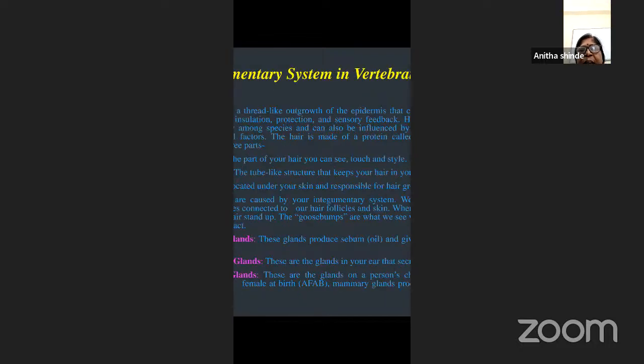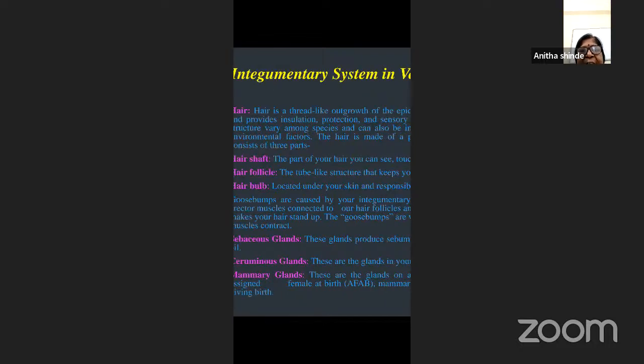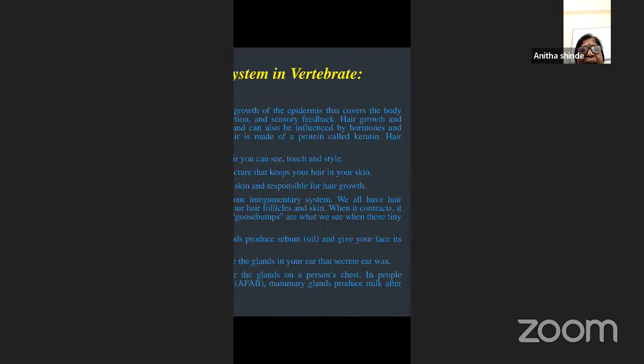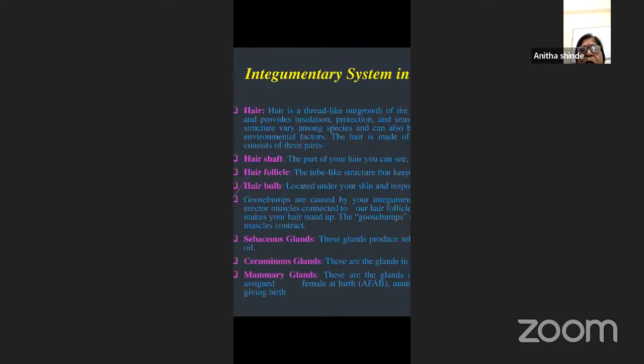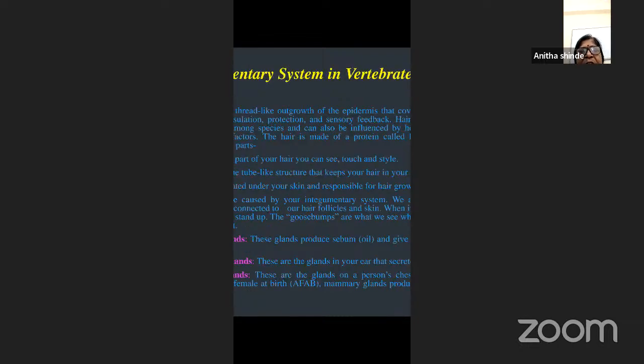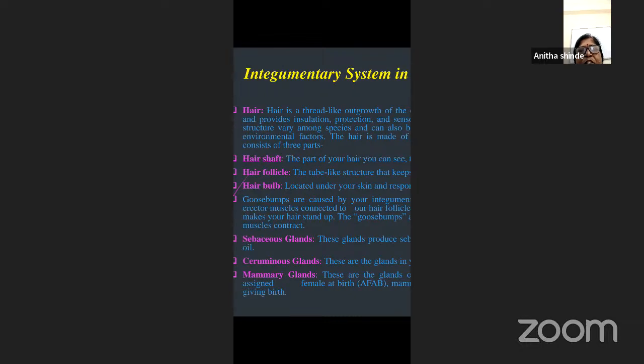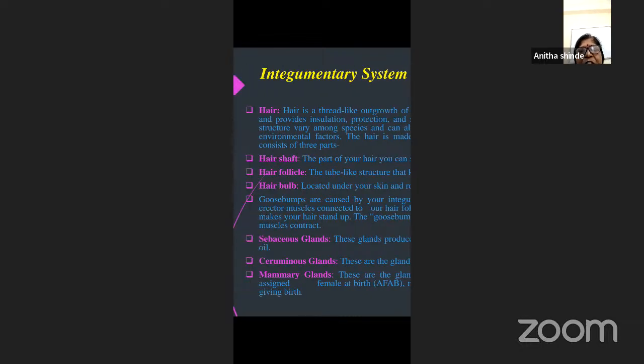These ceruminous glands secrete earwax. Ceruminous glands are present in the ear. Then you have mammary glands, again a characteristic feature of mammals, as you all know. These glands are present on the chest and help in the secretion of milk, which nourishes babies after childbirth. So these are the different integuments.